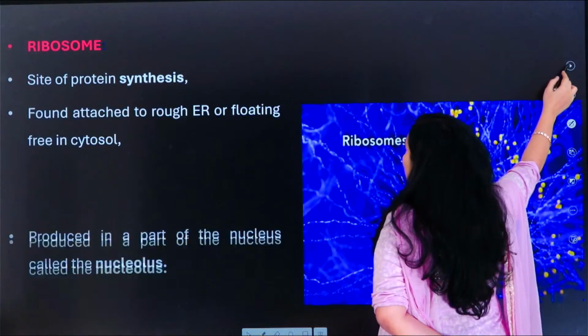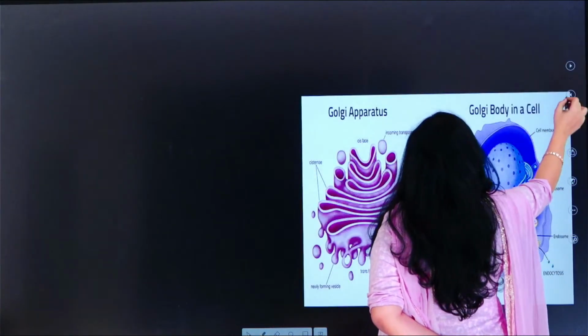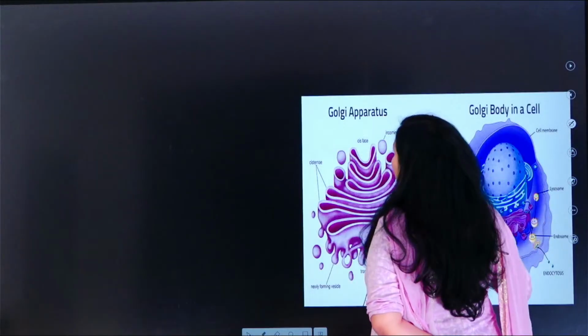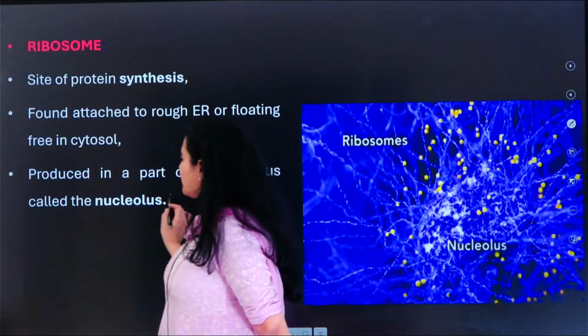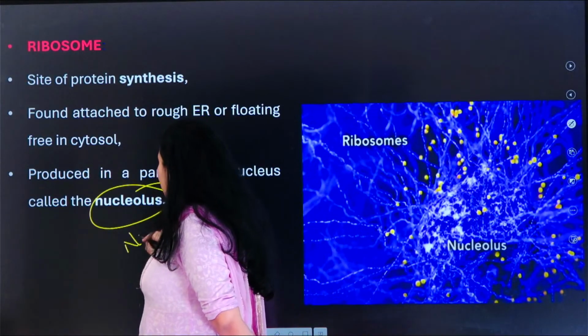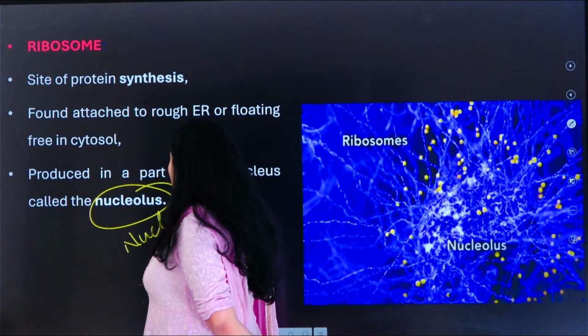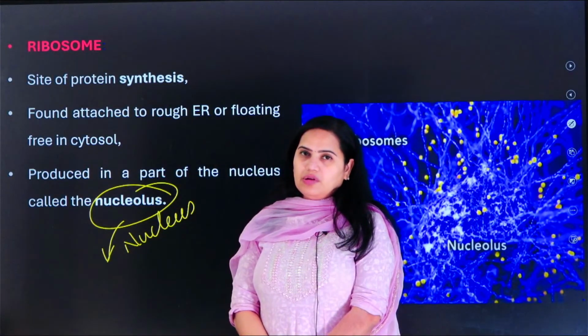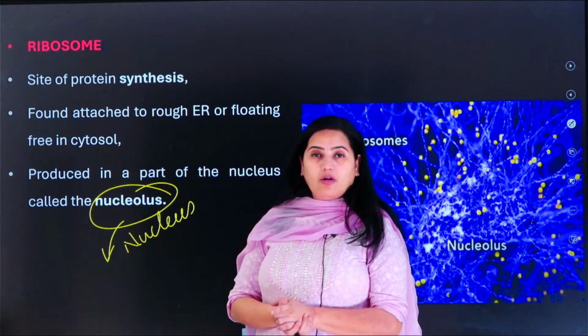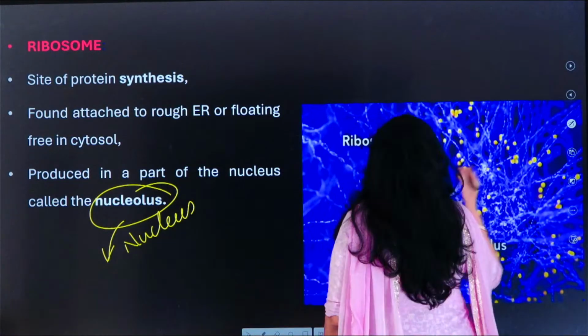So now let us actually skip and now let us understand about the ribosomes. So where are these ribosomes produced? Did we understand in which place ribosomes are produced? They are produced in a place which is called as nucleolus. Nucleolus is present in the nucleus, and the nucleolus is the place where they are born, and that is considered as the 25% of the nucleus, and that is considered as the brain of the nucleus, right?